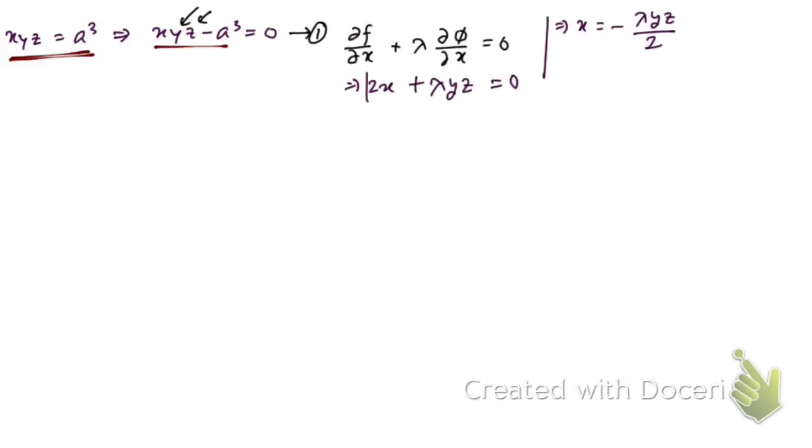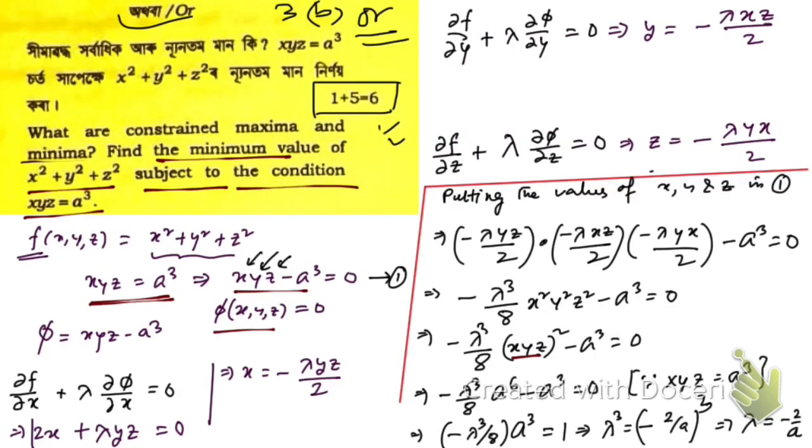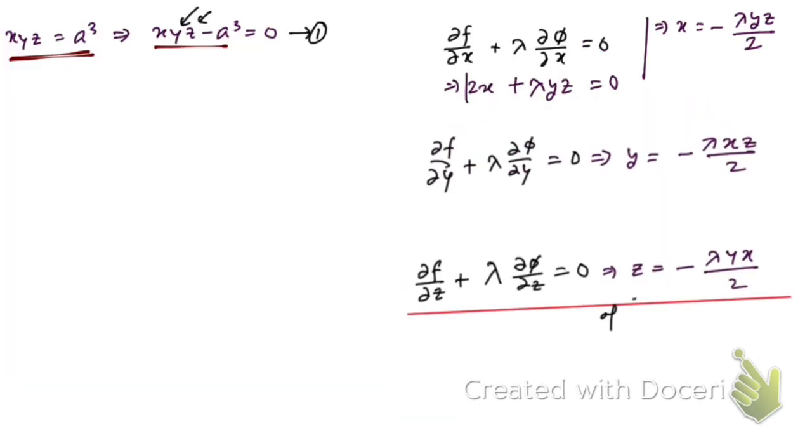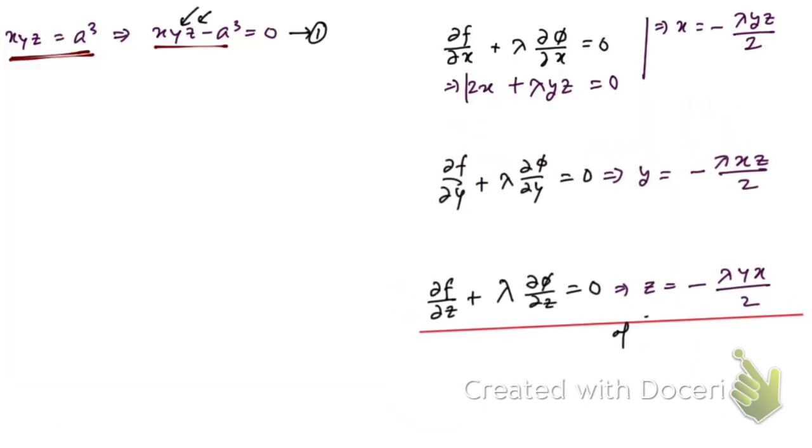Let me put this one here. Then let me use these two results. And we have got lambda is equal to minus 2 by a. Right, so now what we're going to do.